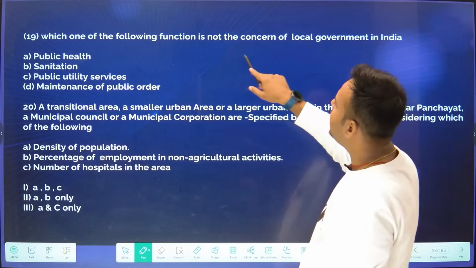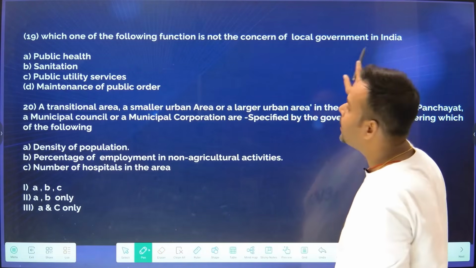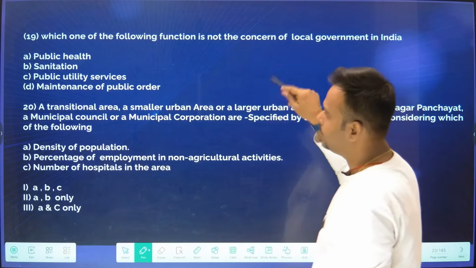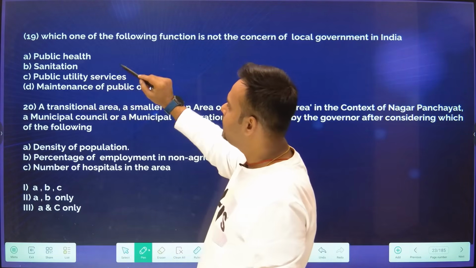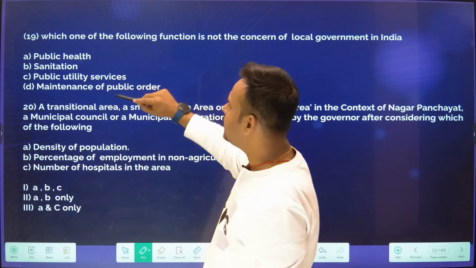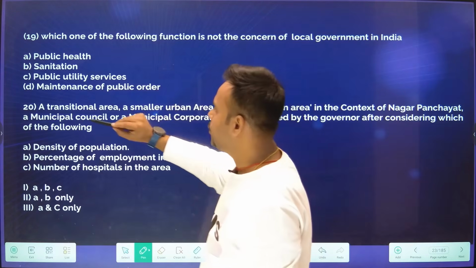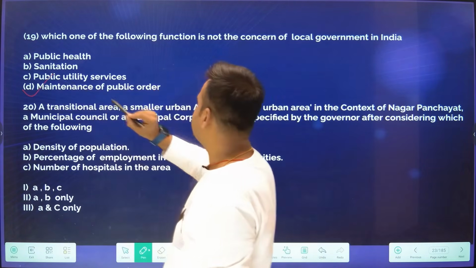Which one of the following functions is not the concern of a local government in India? Okay, so this is the question. Your options are A, public health, B, sanitation, C, basic utility services, D, maintenance of public order. Your answer is maintenance of public order.